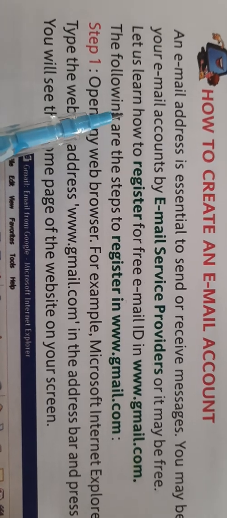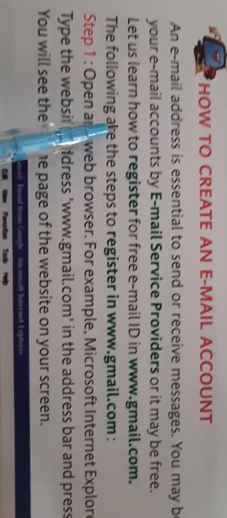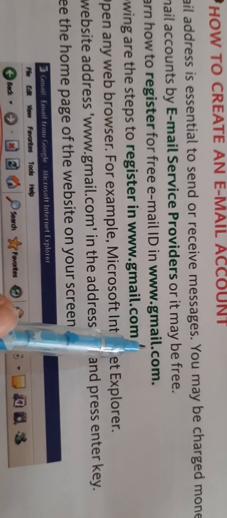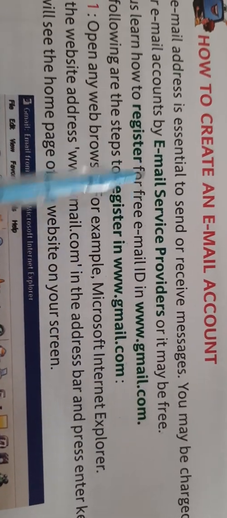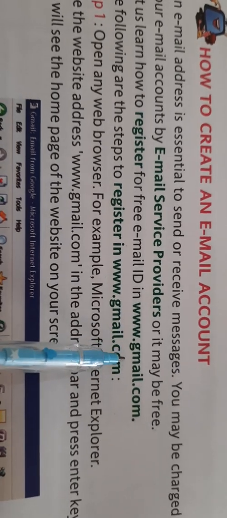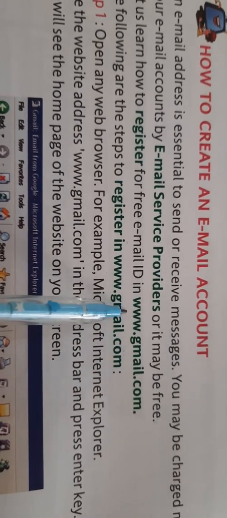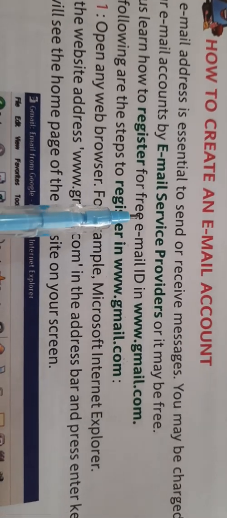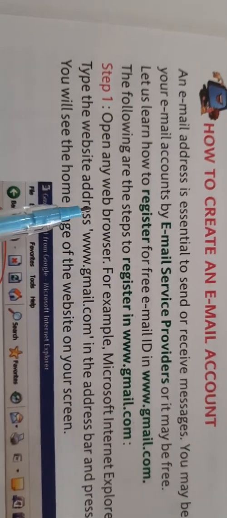So let us learn how to register for a free email ID on www.gmail.com. We will learn to register through this portal, because there we are provided the email ID free of cost.